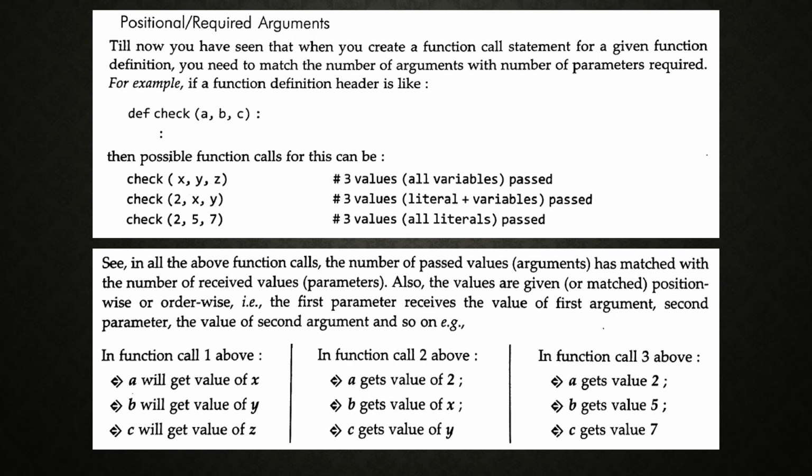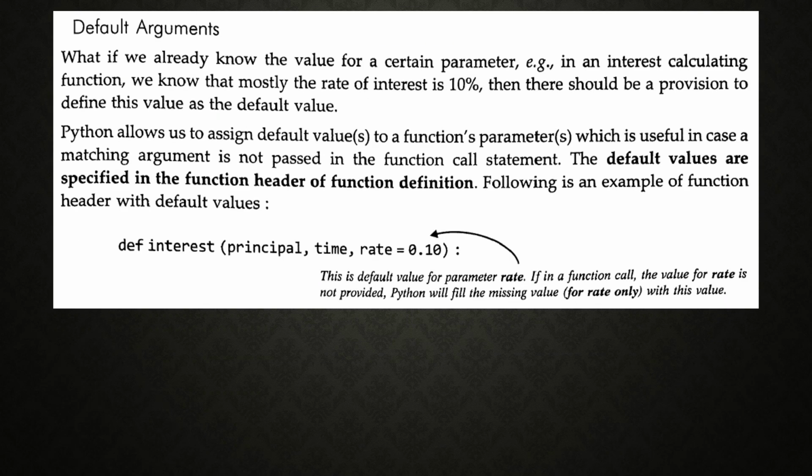Some examples were also given in the last class. The second one is default argument. So what do you mean by default argument? The number of arguments should be the same here. Instead of specifying only the identifier name, here rate is given, and here itself we match it with a value.